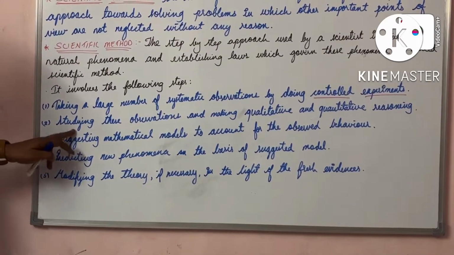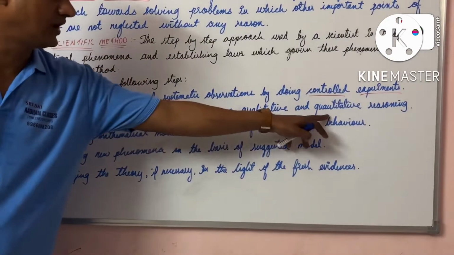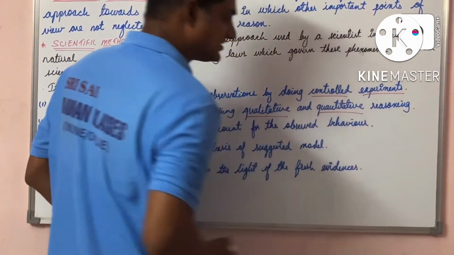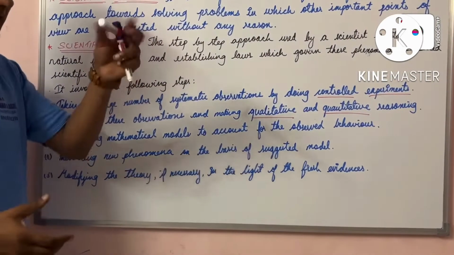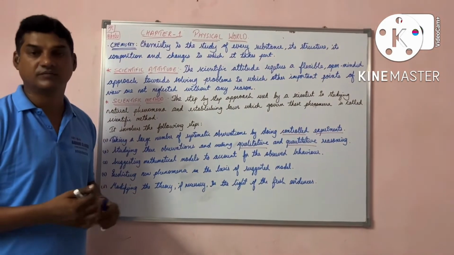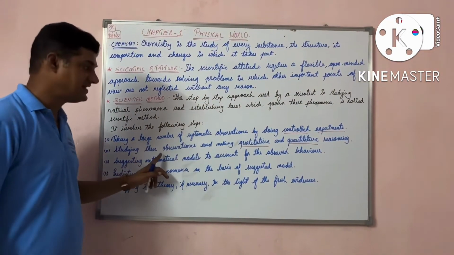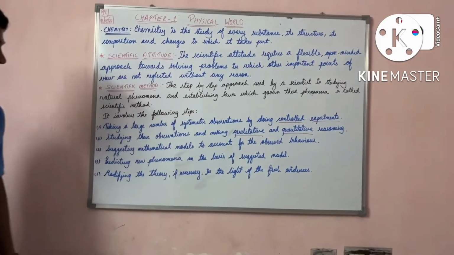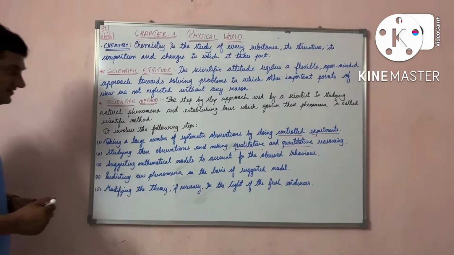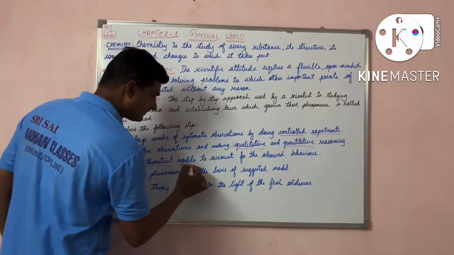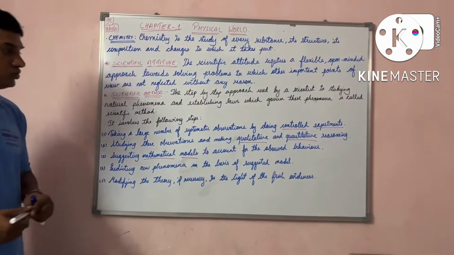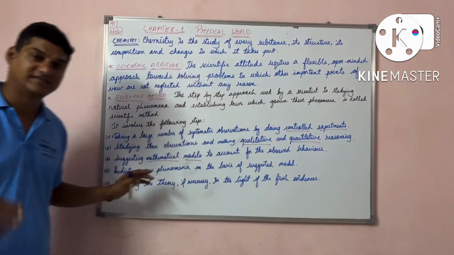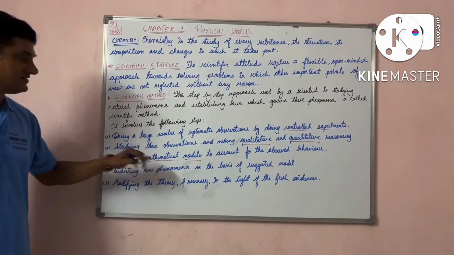Second, studying the observations and making qualitative and quantitative reasoning. He is studying the observations, such as why an apple fell down from the tree, making qualitative and quantitative reasoning. And third, he is suggesting the mathematical models to account for the observed behavior. What he has observed, he is giving the mathematical reasoning over here.